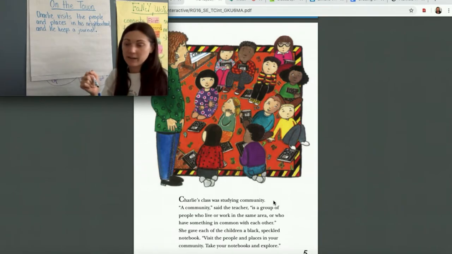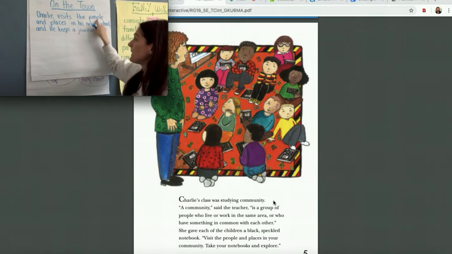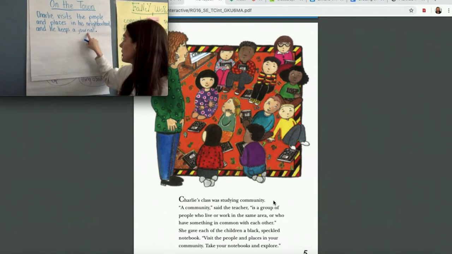Okay? And then reread to make sure it makes sense. Charlie visits the people and places in his neighborhood, and he keeps a journal.